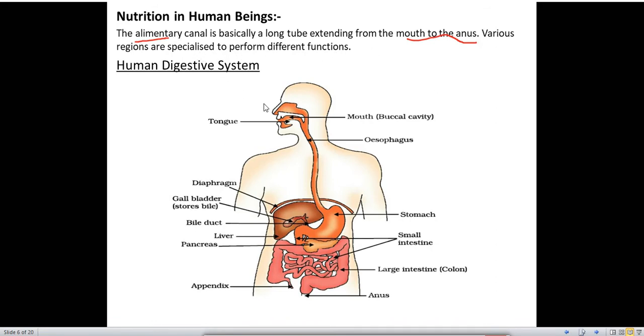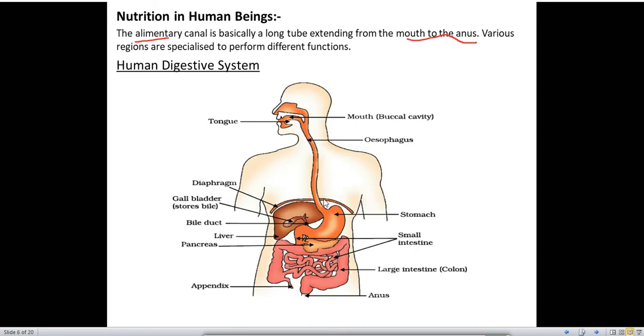Okay, so this is the diagram of the human digestive system. Very important. In your exam, you can get the question, draw the human digestive system and explain the digestion in human beings. A 5 marks question you can get from this topic. So it is very important. Let's have a quick look at this diagram. This is the mouth. In this, the tongue is present. This tube-like structure is called the esophagus.